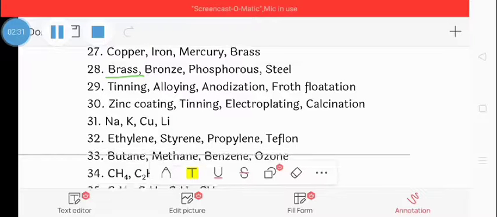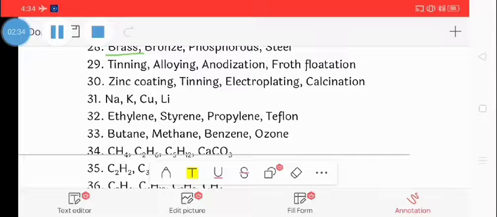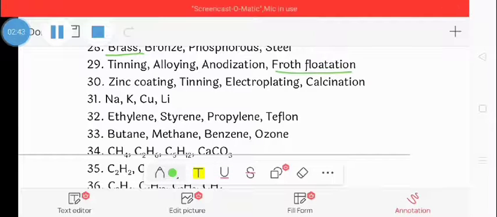Question number 29: tinning, alloying, anodization, froth flotation. The correct one is froth flotation, because froth flotation is a method used for concentration of ore, while the others are methods used for the prevention of corrosion. So here the odd one is froth flotation.